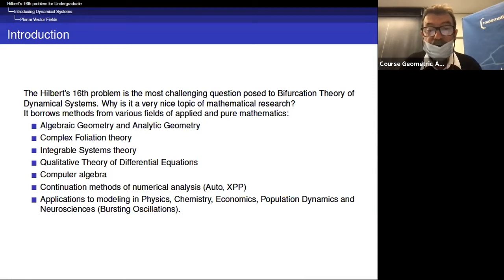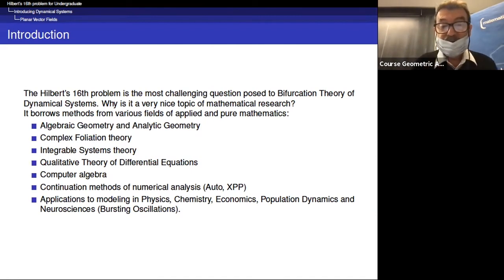But there are many interesting works related with computer algebra as well. I will try to give you some examples in this talk. And I will emphasize today computation methods of numerical analysis, like Auto and XPP. And finally, it is a very interesting subject also for applications.